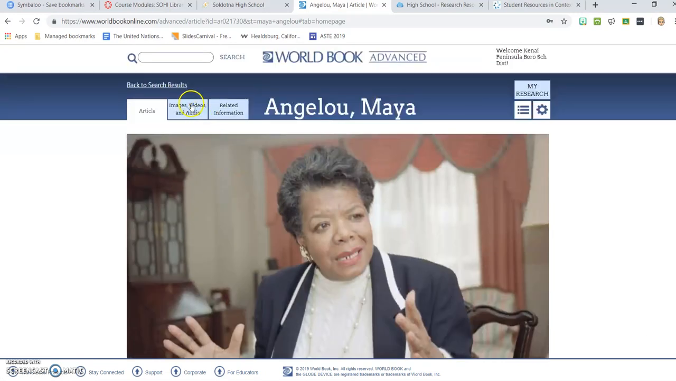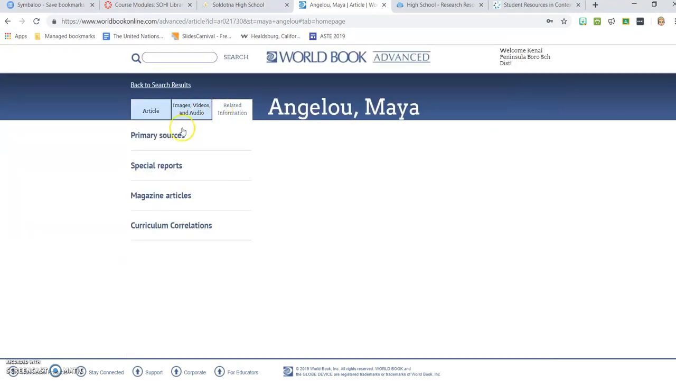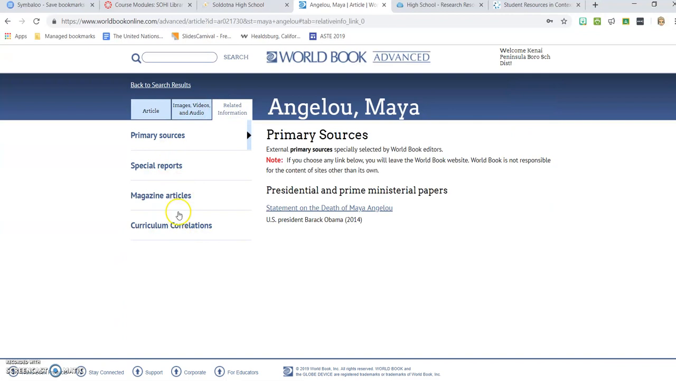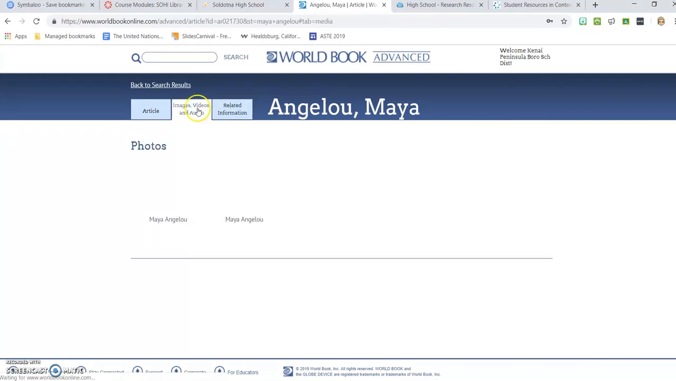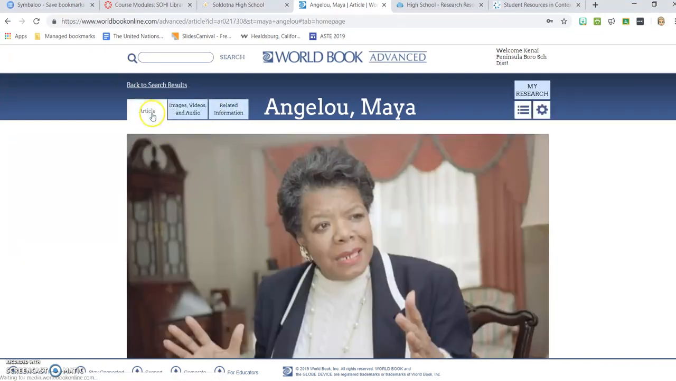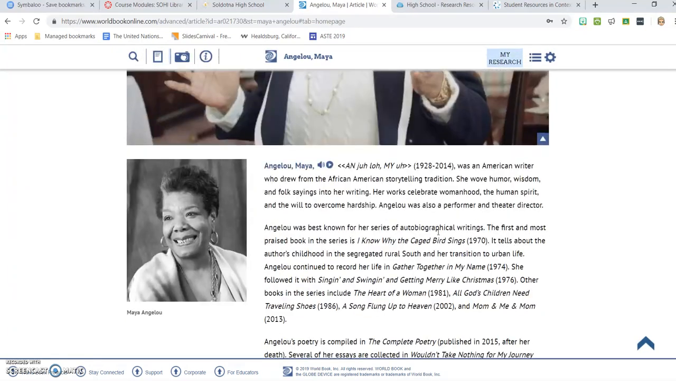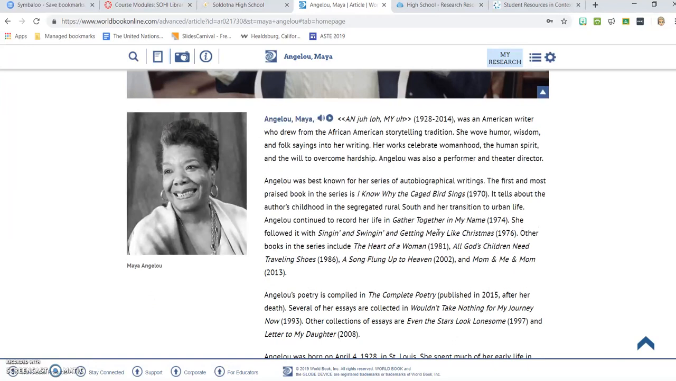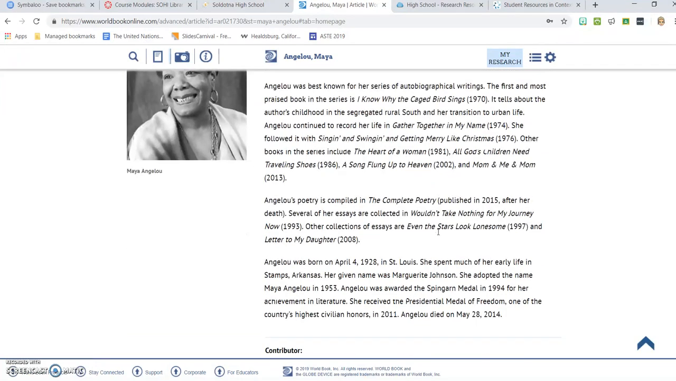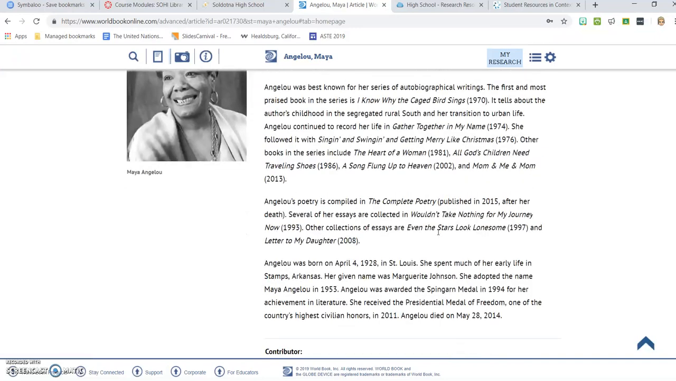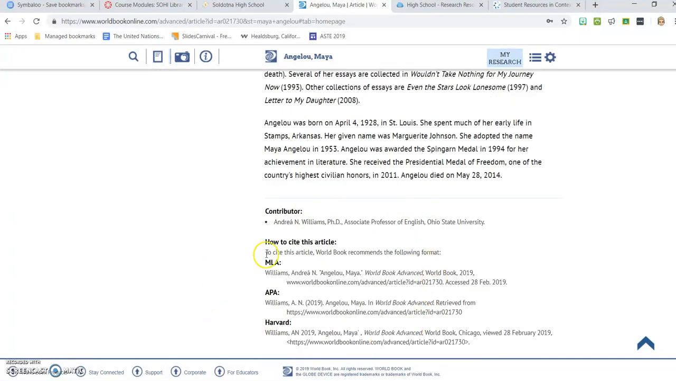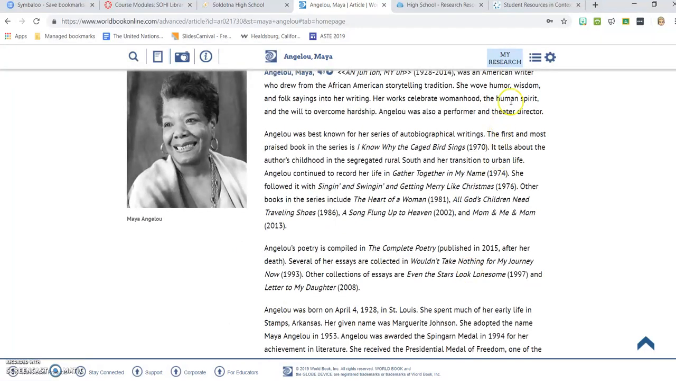It's got some images here, some related information if you want to go to other places and look at things. There's your images. Now the article itself, this one's not really that long, but depending on how many sources you'll need, it's going to give you some nice key information about her life. And then notice down here, you've got your citation again. That's what I really like about these sources.